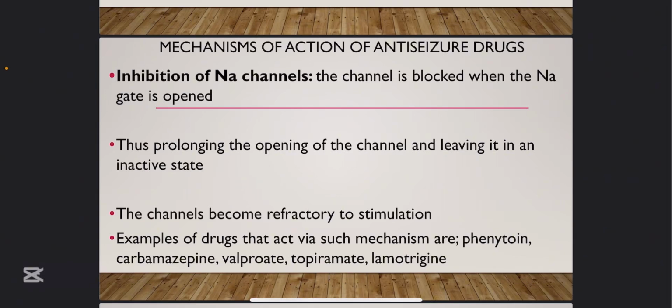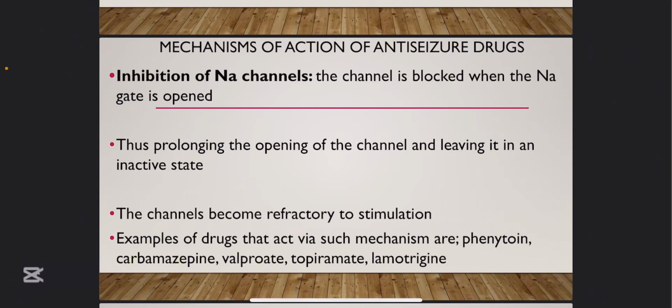Okay. Now, first of all, remember in seizure there is excessive stimulation of the neurons of the brain. So if you want to help somebody that has seizure, you want to inhibit excitation. You want to bring about things that can inhibit the activities of those neurons. Inhibitory neurotransmitters can do that. Now, calcium channels and sodium channels are responsible majorly for excitation. So any drug that can inhibit sodium channels within the brain, make them inactive, can be used. So that's the first mechanism of action, inhibition of sodium channels. Some anti-seizure drugs work that way.